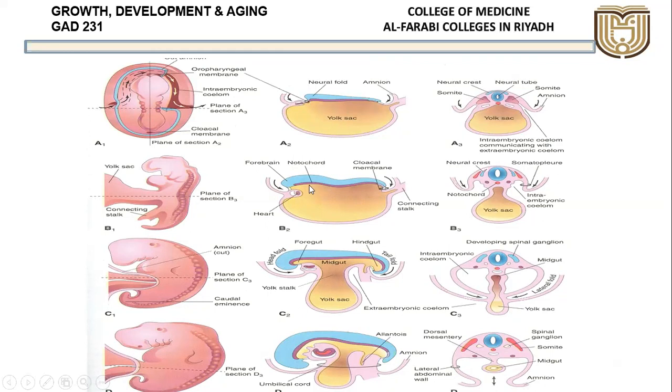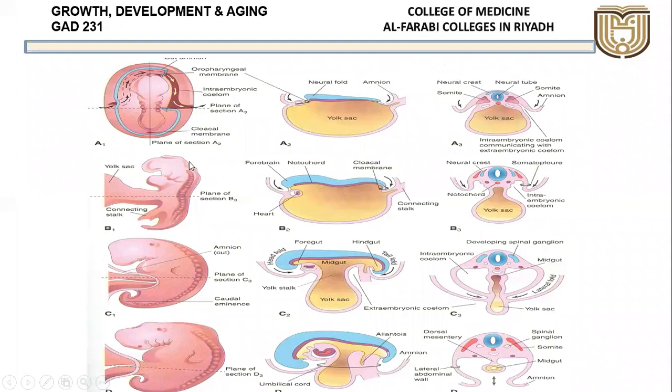Okay, so it starts folding on either side. If you see, this is called the head fold, and this is the tail end, which folds into the tail fold. So it starts folding itself. Similarly, this is the same picture shown here, but from the side view. So if you see, the embryo starts folding. This is the head end and the tail end. Now it starts folding itself.